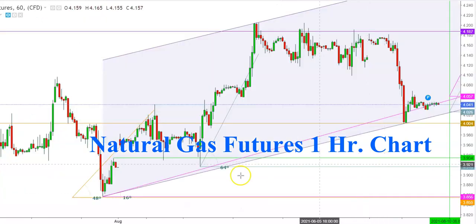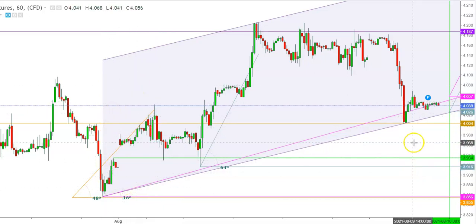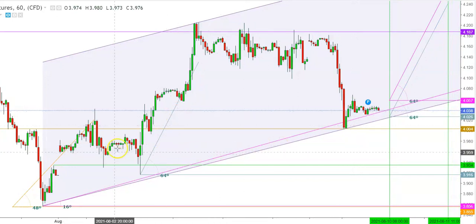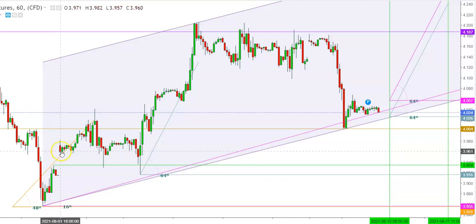So here in an hourly time frame, you can see how the natural gas futures have been maintaining an uptrend. Amid this uptrend zone, I would like to show you how the natural gas futures started to move upward from the levels of $3.856 on July 30th. So friends, here you can see how the natural gas futures started this week with a gap up opening